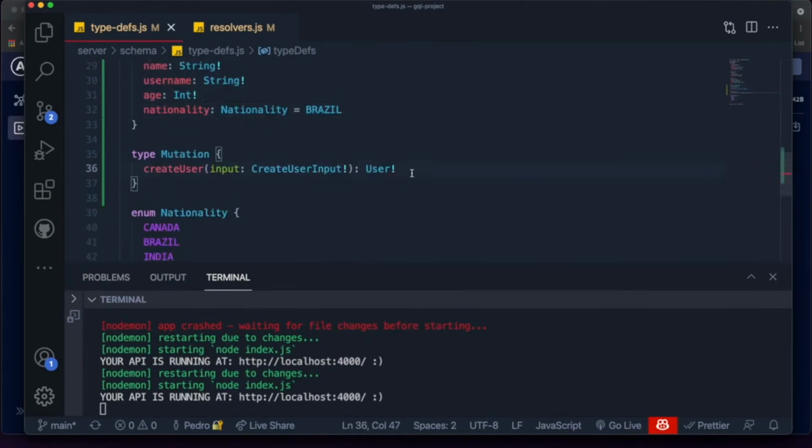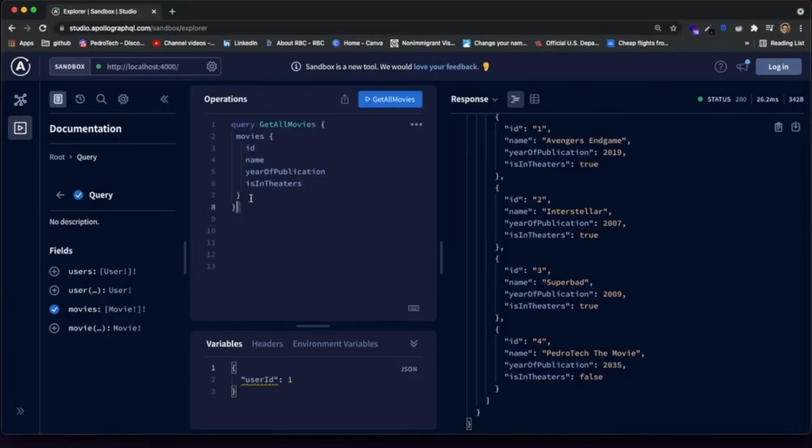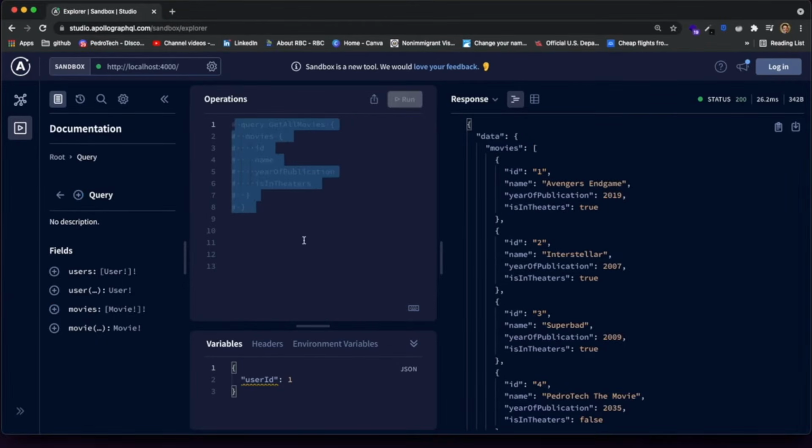One thing is I'll not make this required. I'll just make this not required for now. And let's come over here and let's try to run this mutation to see if everything is working. In order to run a mutation, you do something very similar to a query. You come over here to where you're going to make the API request. You're just going to run mutation.